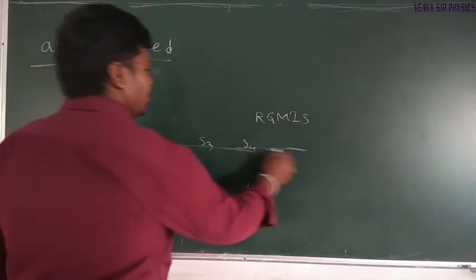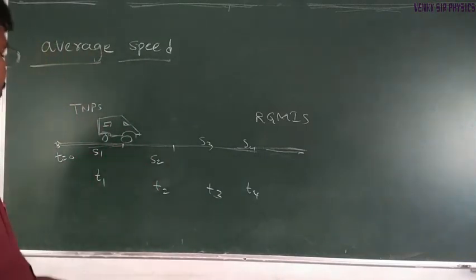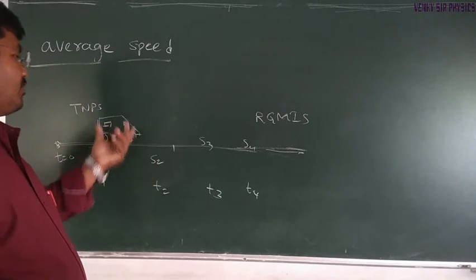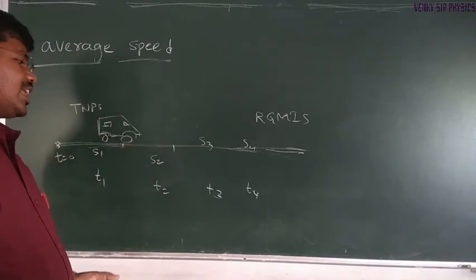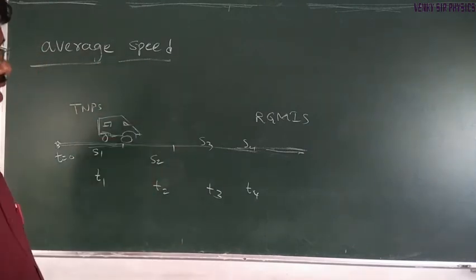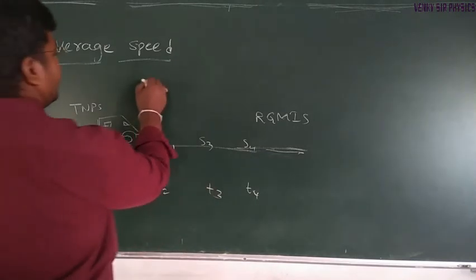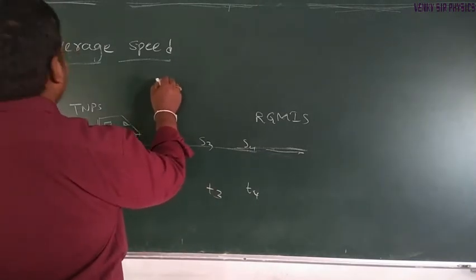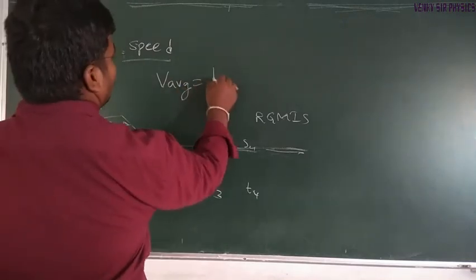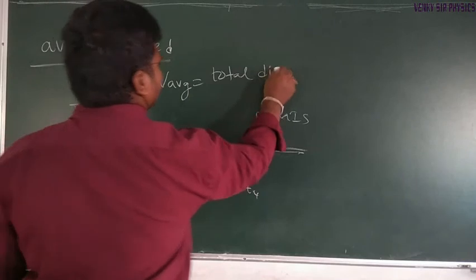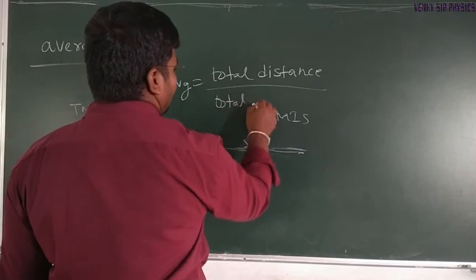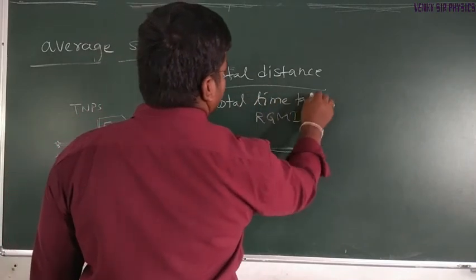According to average speed, it is the total distance covered by the van in the total interval of time. Average speed, V average, is defined as total distance covered by total time taken.